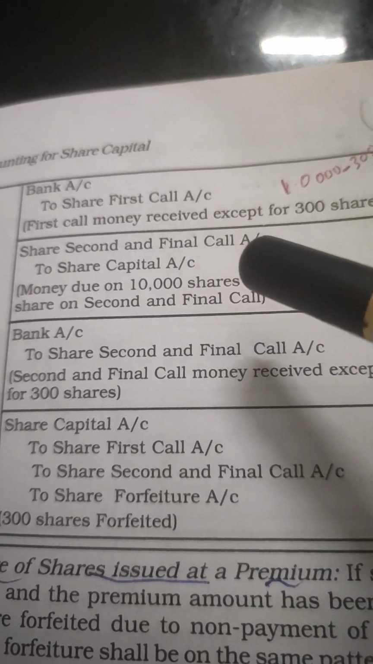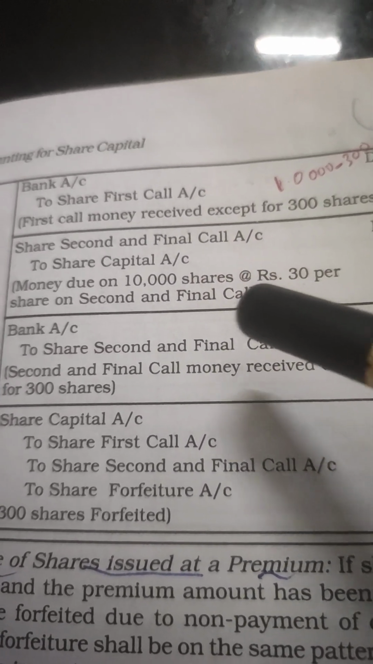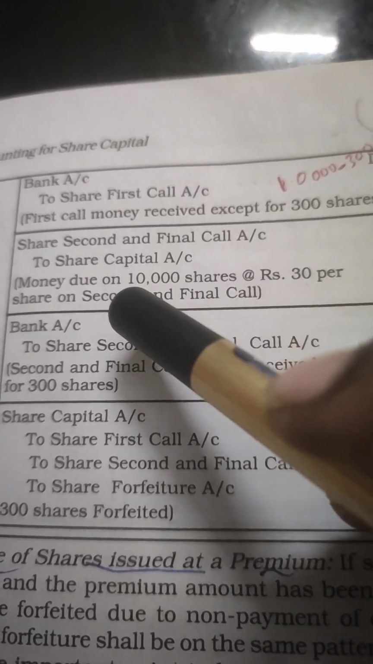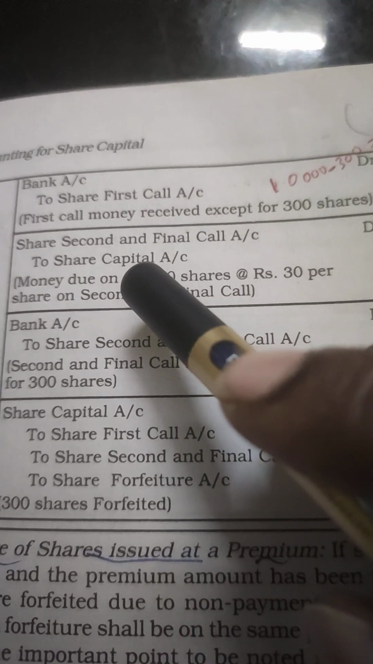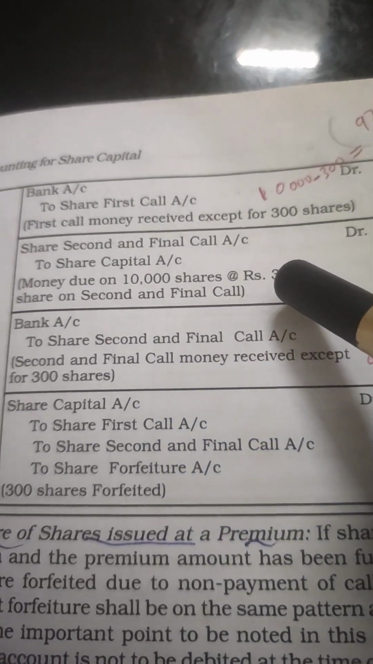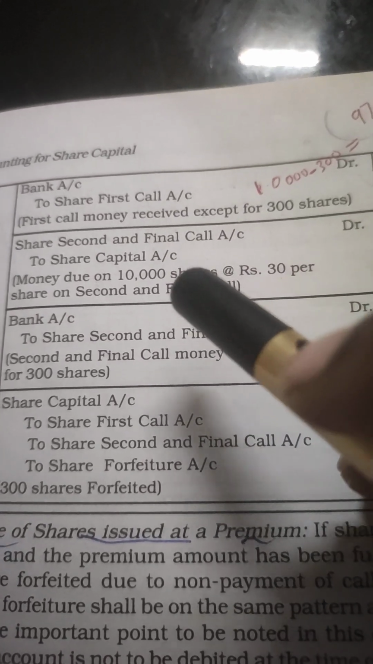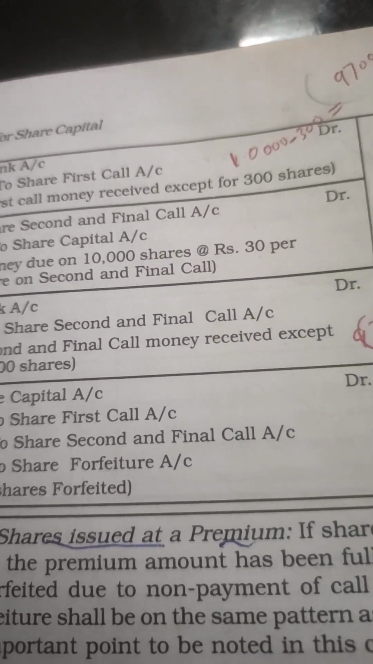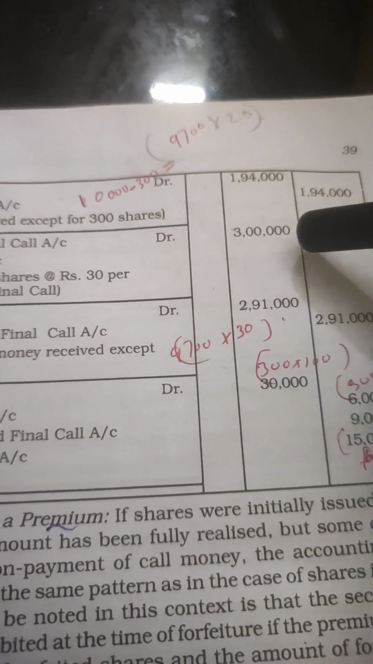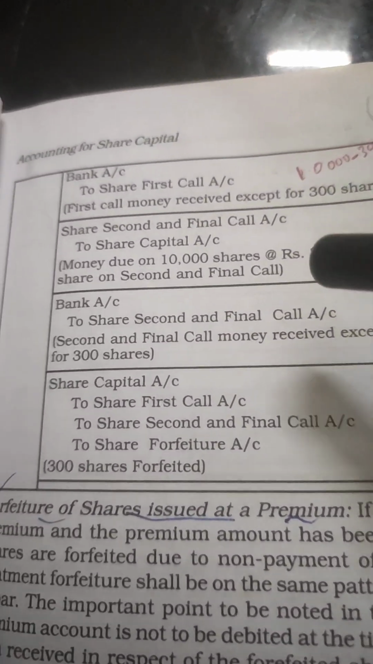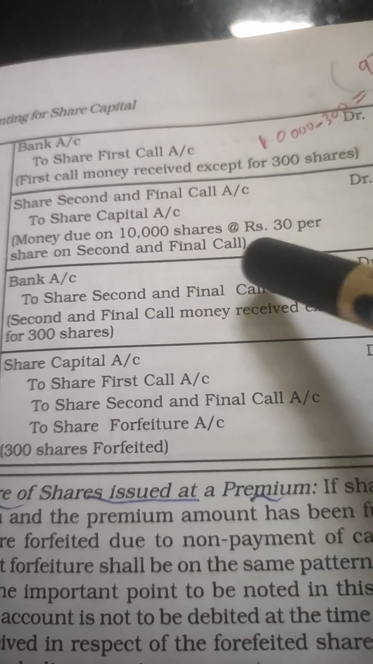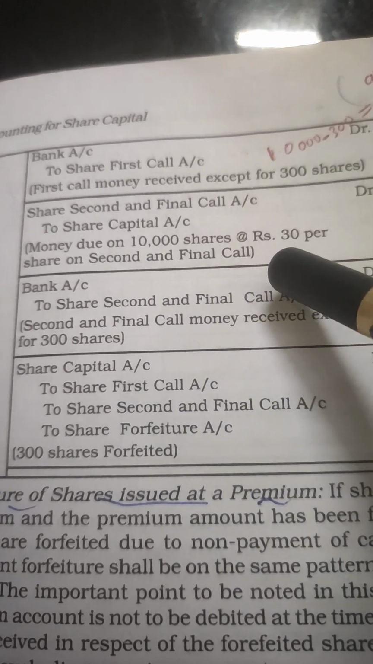Then relating to the due money on the second and final call, the entry is share second and final call account debited to share capital. Here the total number of shares is 10,000 and per share value is 30. So 10,000 into 30 will give the amount 3 lakh debit and 3 lakh credit. Narration for this is money due on 10,000 shares at rupees 30 per share on second and final call.